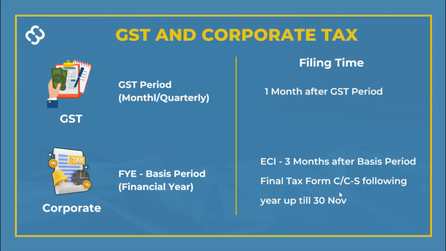So what's a financial year end? Like I said before, calendar year end is January to December. Financial year end can be a different date. So for example, if your financial year is from July to June 2023, your tax filing will be in the following year, in 2024, for that financial year ended June 2023. So very simply, if your year end ends in 2023, your tax filing deadline will be in 2024.